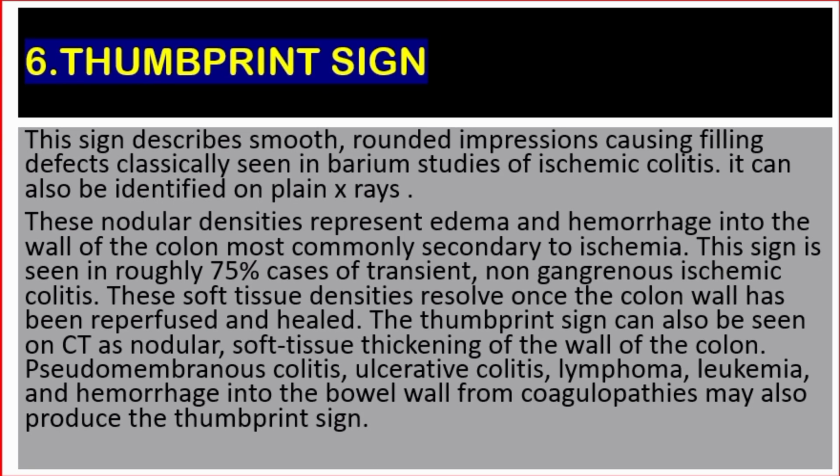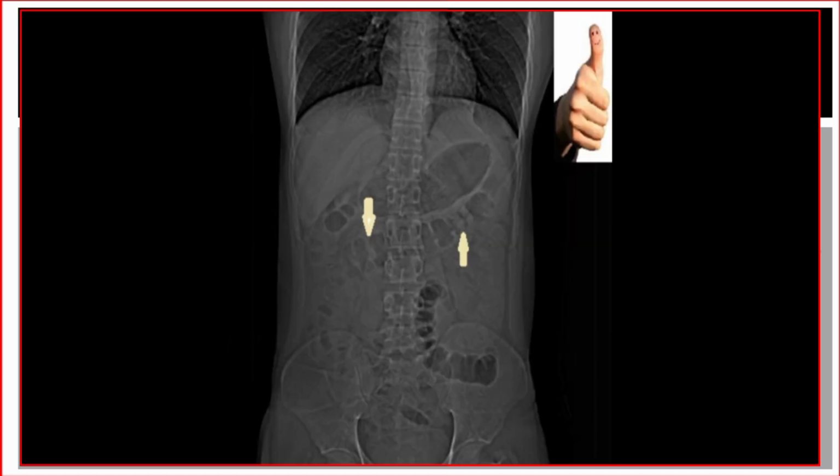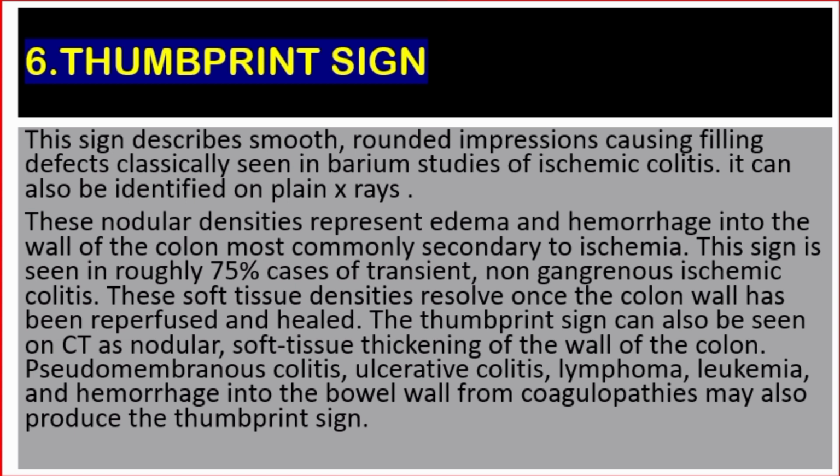Number 6. Thumbprint sign. This sign describes smooth, rounded impressions causing filling defects, classically seen in barium studies of ischemic colitis. It can also be identified on plain X-rays. These nodular densities represent edema and hemorrhage into the wall of the colon, most commonly secondary to ischemia. This sign is seen in roughly 75% of cases of transient, non-gangrenous ischemic colitis.